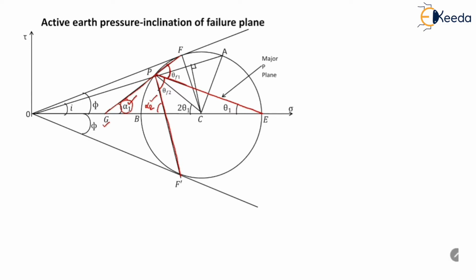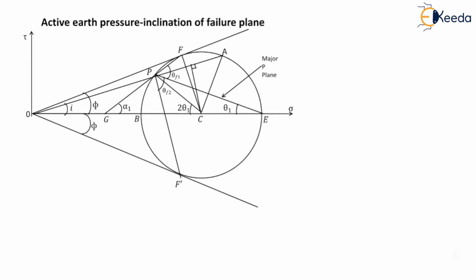So we are going to use the theorem of external angle to determine the value of alpha 1 and alpha 2. The theorem is that suppose this is triangle A, B and C. Then the exterior angle at C is equal to interior angle at A plus interior angle at B.